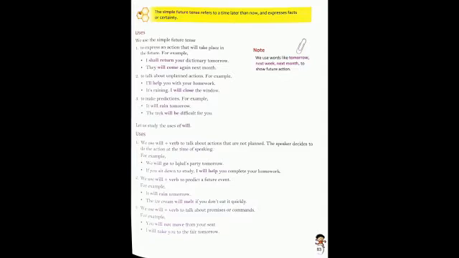So we're going to see the uses of the simple future tense to express an action that will take place in the future. So whatever the action is that will be taken in the future, we're going to express the action which will take place. In the example over here, I shall return your dictionary tomorrow.